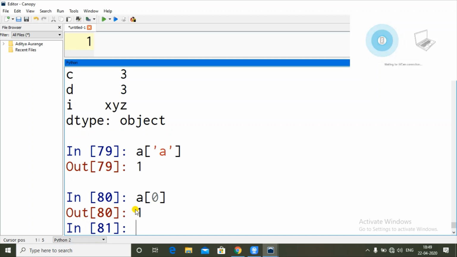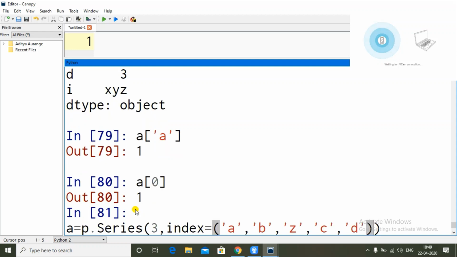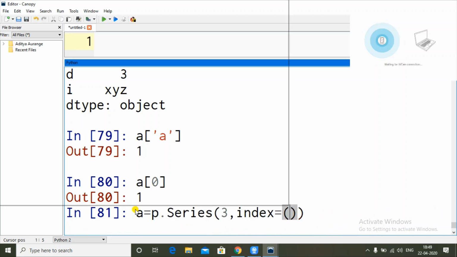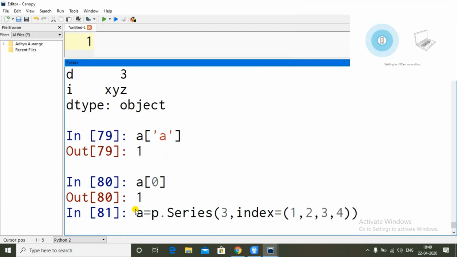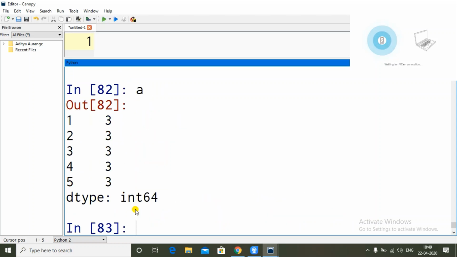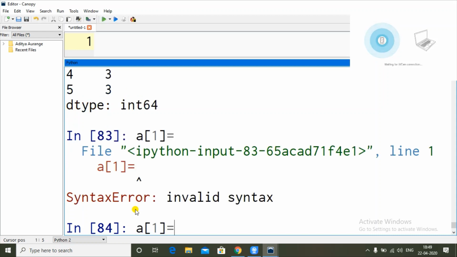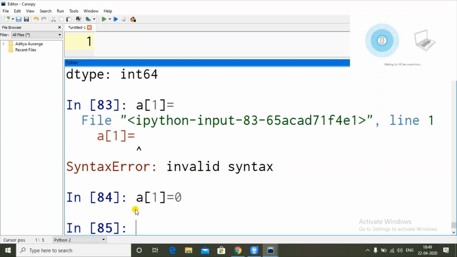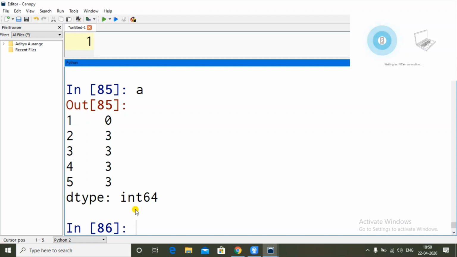Now, I said we can have custom indexes. What if I have a numeric value as the index? Let's create a series with indexes as 1, 2, 3, 4, 5. Now A has 1, 2, 3, 4, 5, and let's update A of 1 equal to something. Which value do you think gets updated? Let's see. So A1 got updated.